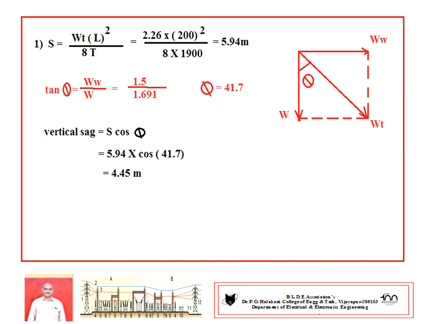So you understand the main concept. I am once again repeating, here ice coating is not given. If ice coating is given, the vertical component, Y component, becomes W plus Wi. One problem, you solve on ice coating.